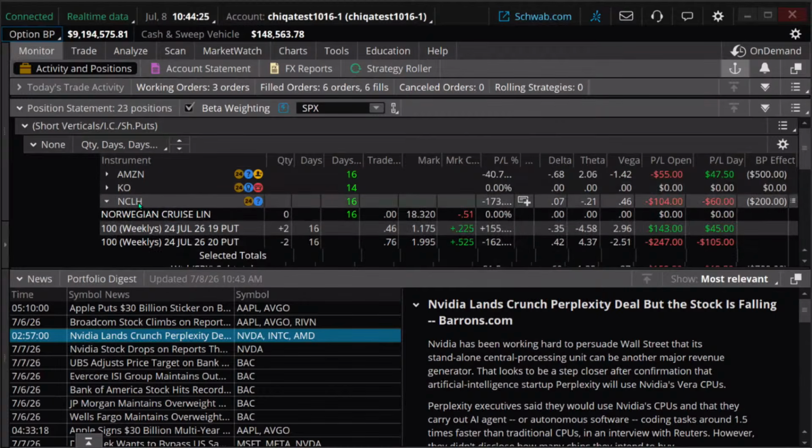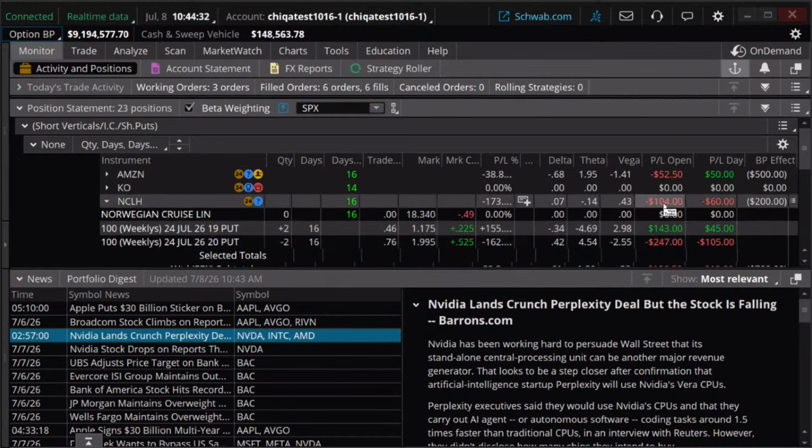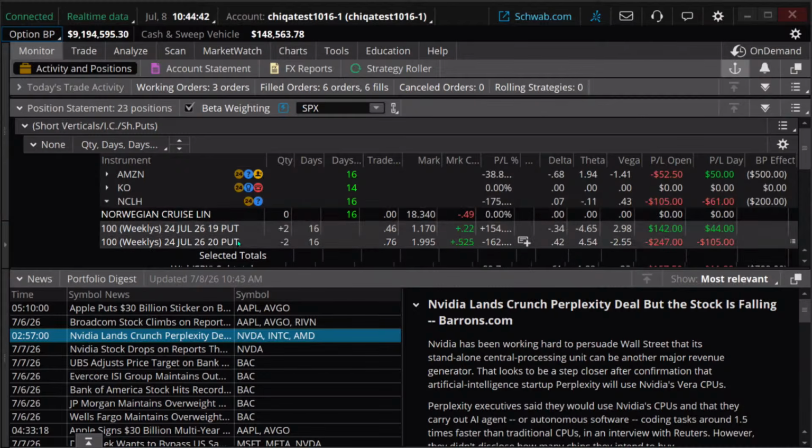Norwegian Cruise Lines here. This is obviously not going well. We're down $100 on the trade, and we're actually in a little bit of negative theta. Time decay is actually hurting us on this. It's a short put vertical. We want it to stay above $20.